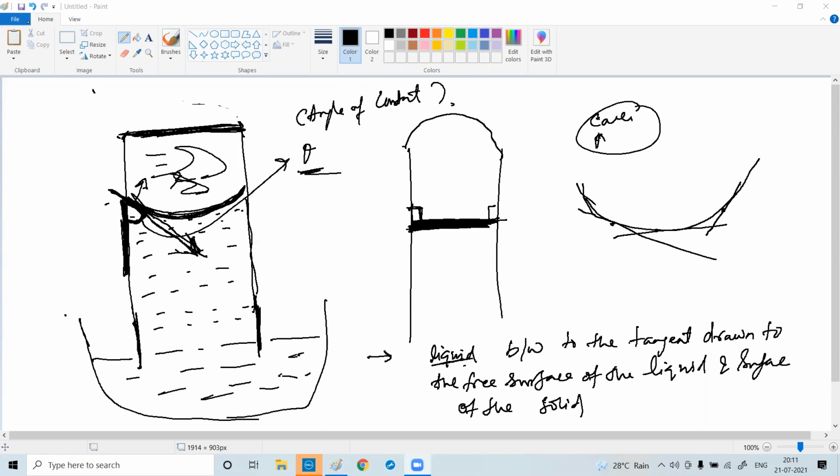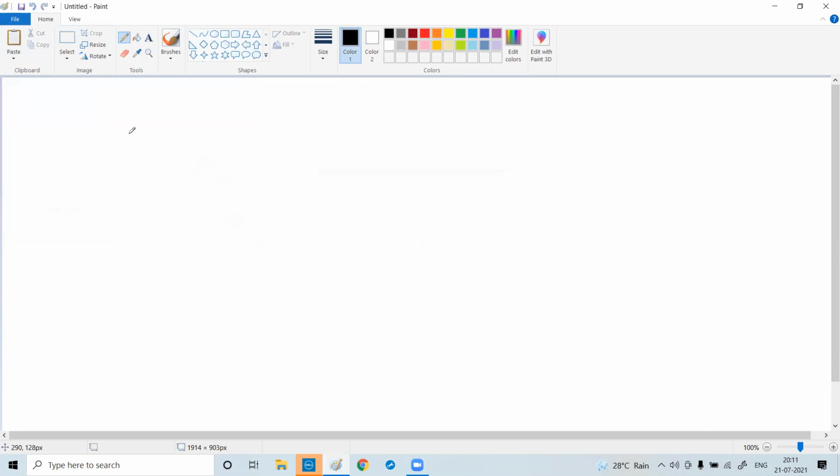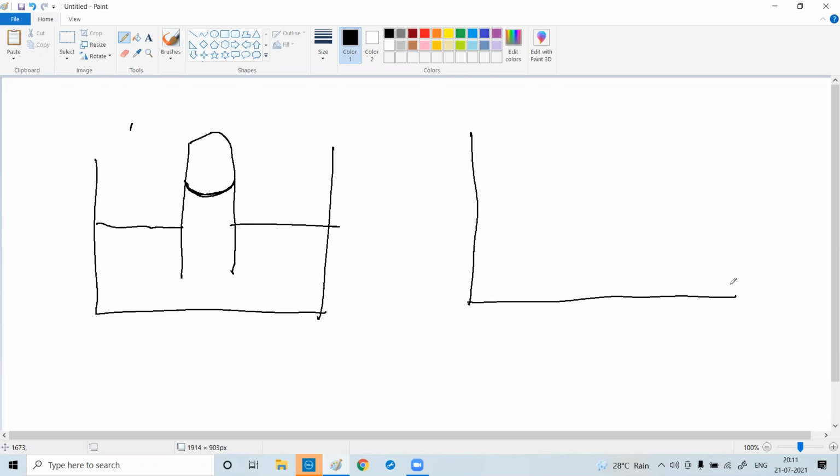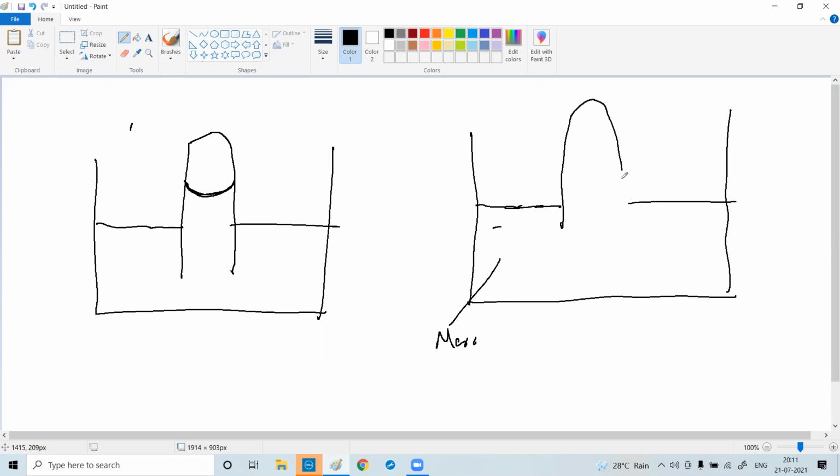Good. So now what did we take? We took water and a glass. And the observation we see, I will again draw. It was like this. The water surface is like this. But now I took mercury instead of water. And when I put the test tube, the level was like this.